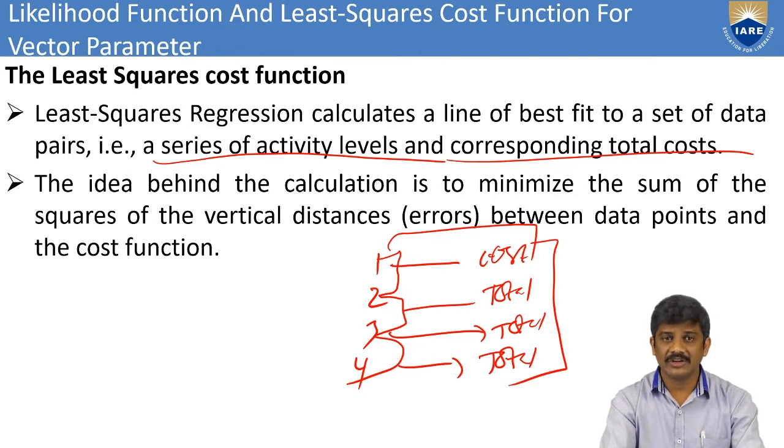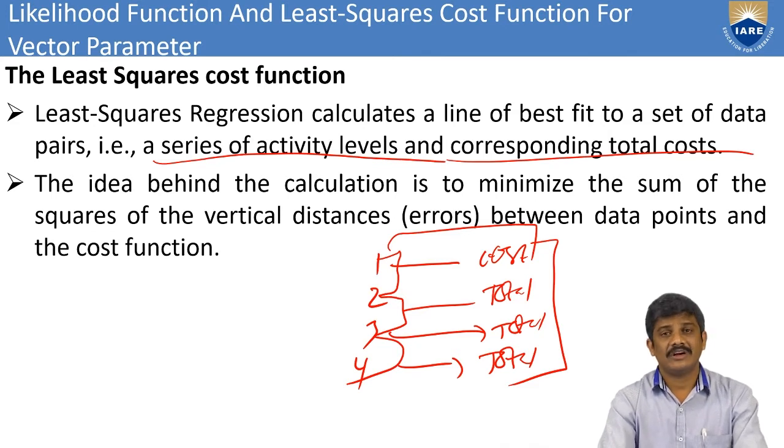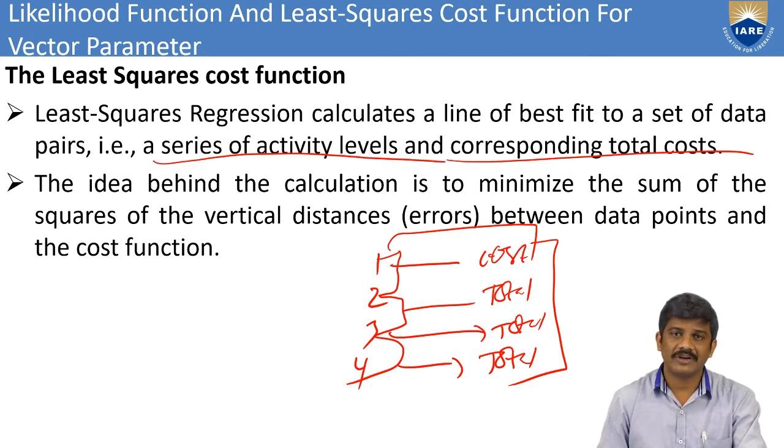And here we have to take the sum of the squares, that is, the data points and a cost function. The data points are a series of activity levels and also the corresponding cost function. Then we can go with the least square cost function. In the next slides we can also derive the equation for the least square cost function, then you can understand easily. But this is some calculation of the least square cost function.